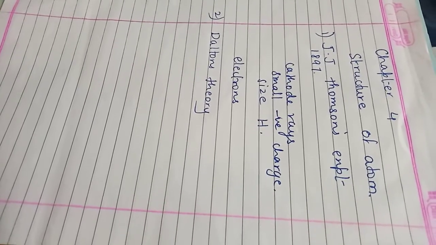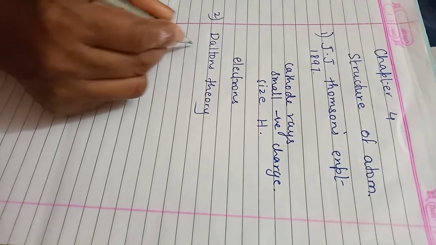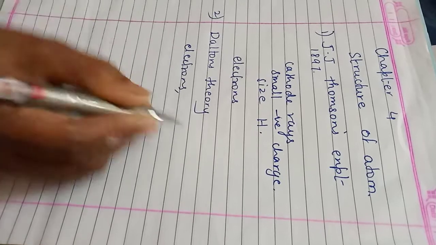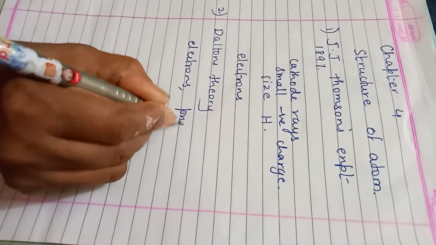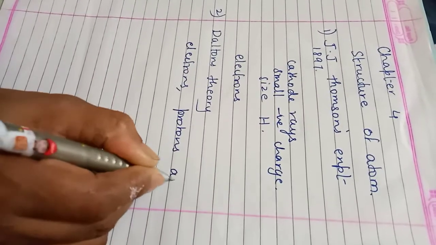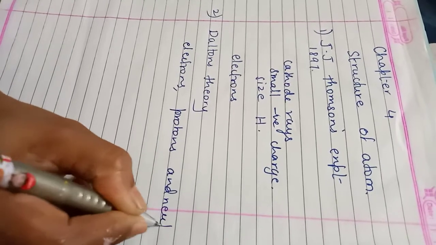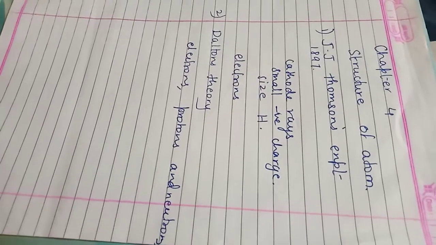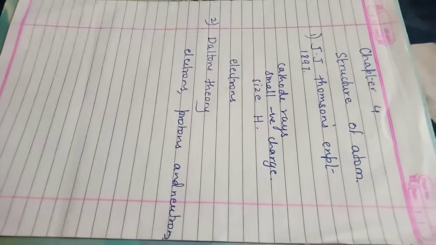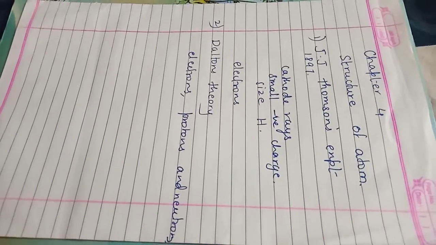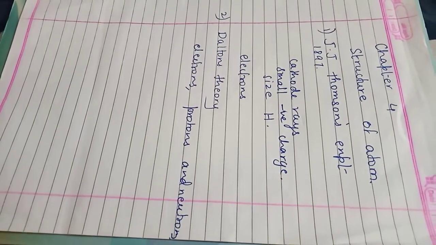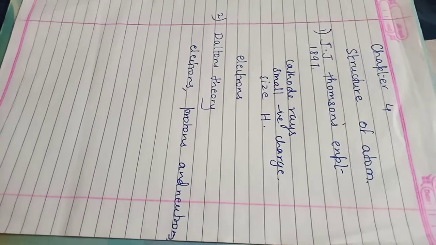But the discovery of subatomic particles like electrons, protons and neutrons led to the objection of Dalton's atomic theory. When Dalton said that atom is indivisible, then what about these subatomic particles present inside the atom? They are in the form of electrons, protons and neutrons, students.